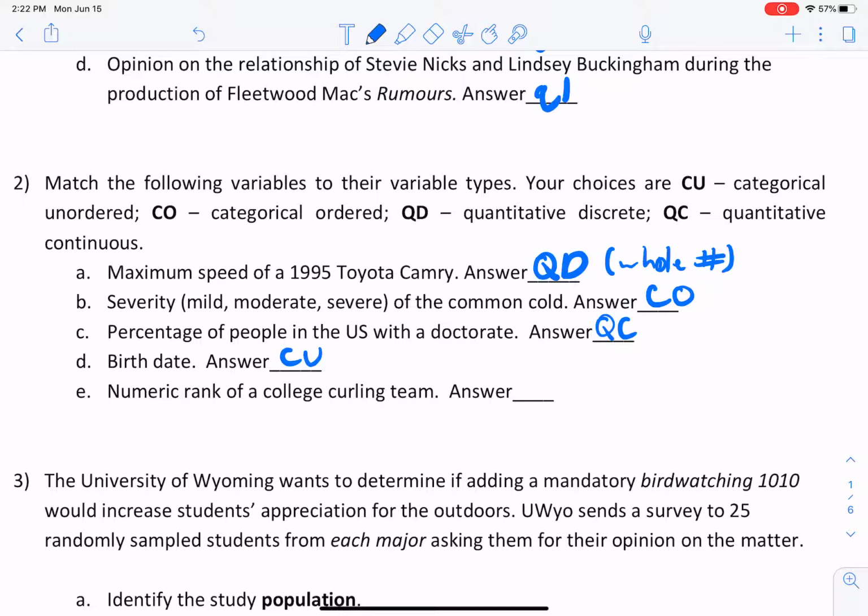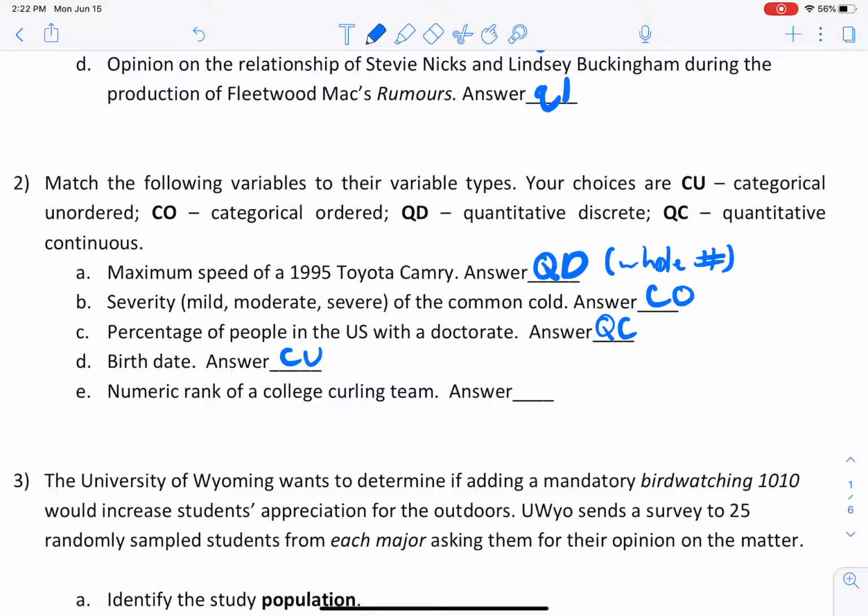Categorical unordered. So honestly, the logic behind here, this is probably the most, I think, confusing one. It might make sense to you, and that's totally fine. That's great. And if it doesn't make sense, that's also totally fine. Because time in statistics is fairly complicated. And it's treated differently in different fields. So for now, we'll say that this is categorical unordered just as a rule. When you go into other fields, it changes just a little bit. But that's fine for now.